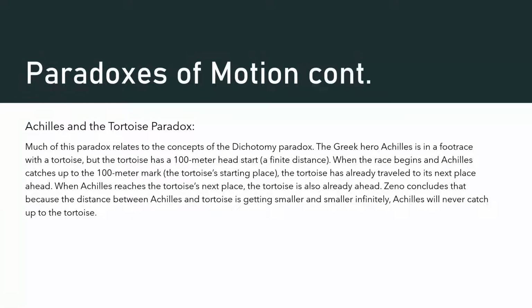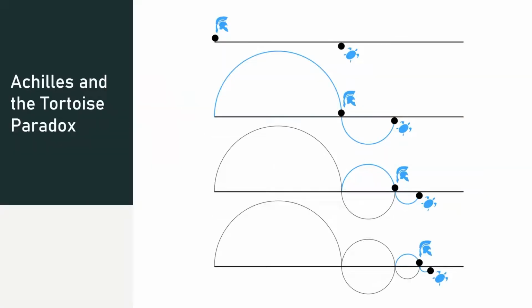Another one of Zeno's paradoxes of motion is the Achilles and tortoise paradox. Much of this paradox relates to the concepts of the dichotomy paradox, but the entire scenario is different. So Zeno says that the Greek hero Achilles is in a foot race with the tortoise, but the tortoise has a 100-meter head start. When the race begins and Achilles catches up to the 100-meter head start, or where the tortoise starts, the tortoise has already traveled to its next place ahead.